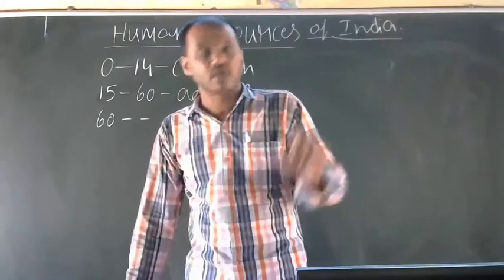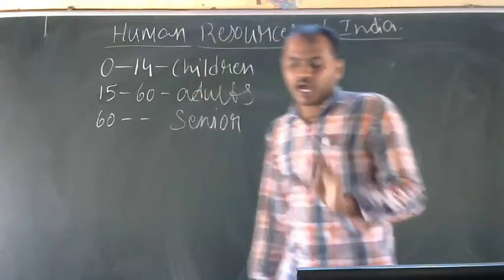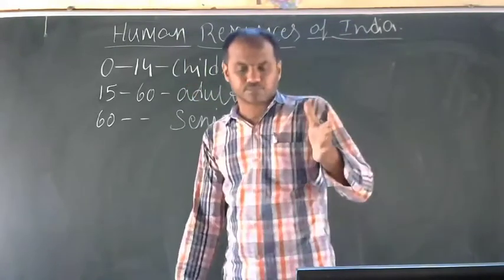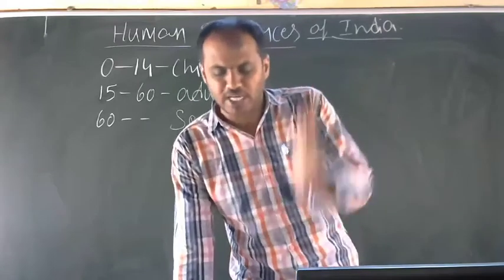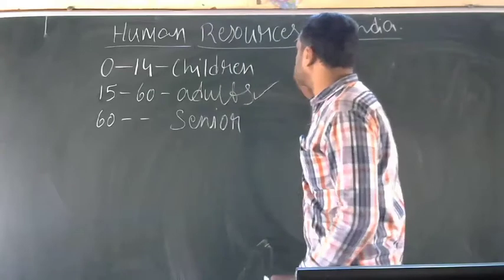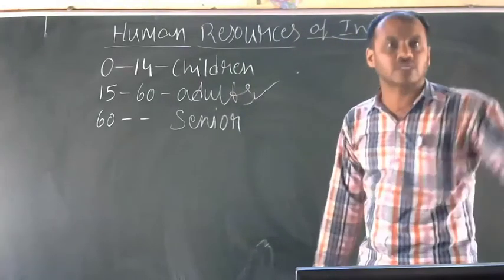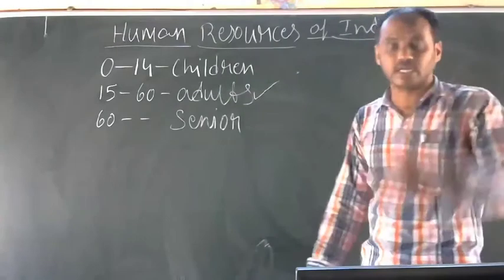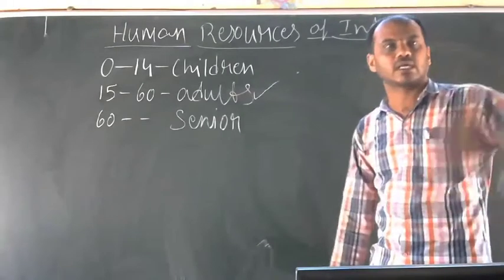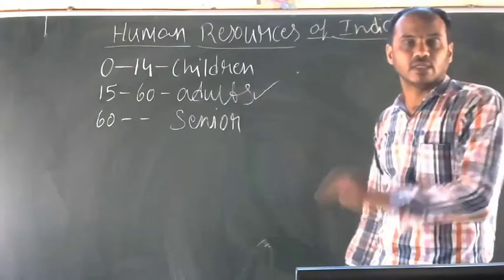Here adults are capable of working, and they form the national wealth. Adults are capable of working in agriculture, in technology, in the primary, secondary and tertiary sectors.